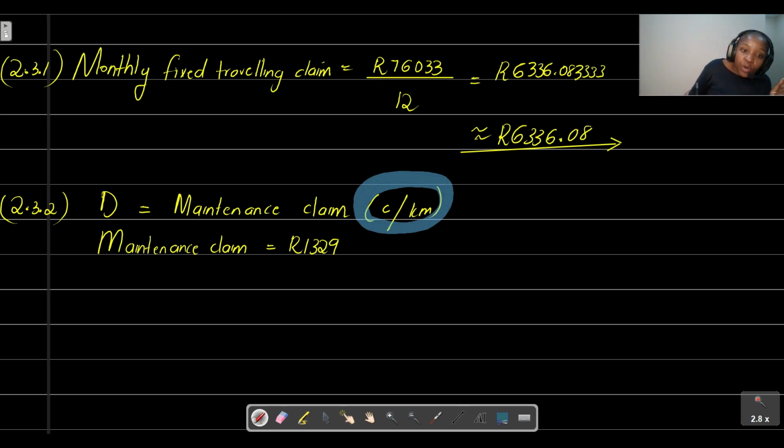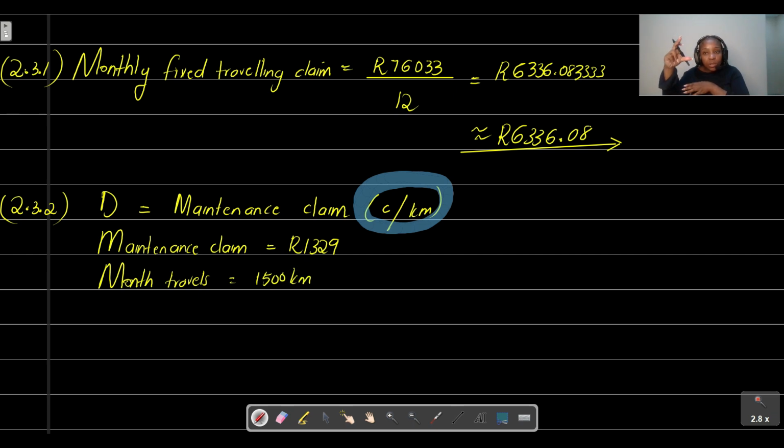We already know that monthly, he travels 1,500 kilometers. To get the rate, we take the cents and divide by kilometers. But we've got the issue that this is not given in cents. So we need to convert that value from rands into cents, and then take it from there.